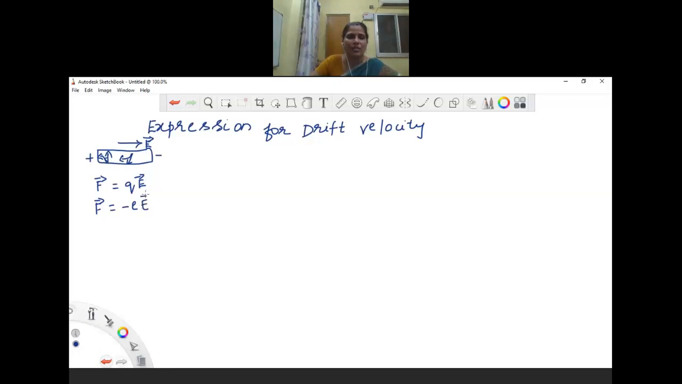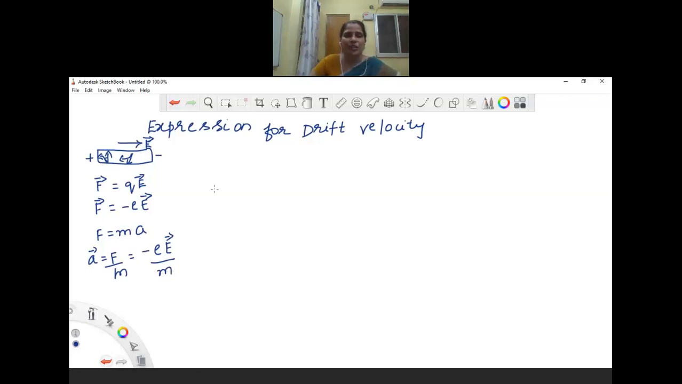And because of this force, the electrons are accelerated, and this acceleration builds up velocity. So with a certain velocity, all the electrons are drifted. Right. So what is that acceleration? We know the formula, F is equal to ma, and acceleration can be calculated by F by m. That is minus e into E divided by m.